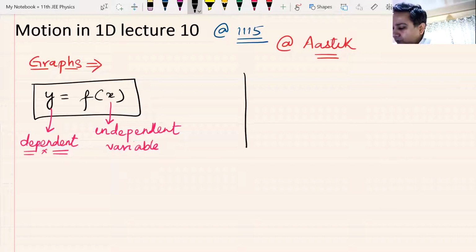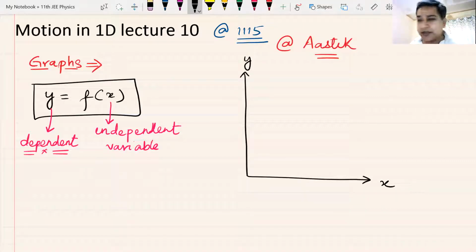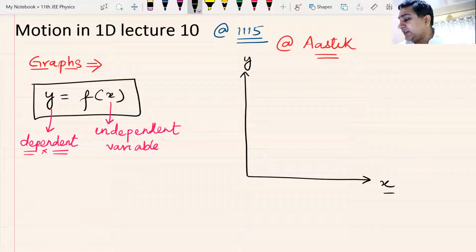So if you remember, we have seen the graph of x versus y. The independent variable is plotted on the x-axis and the dependent variable is plotted on the y-axis. Do we recollect this? This x is the independent variable.